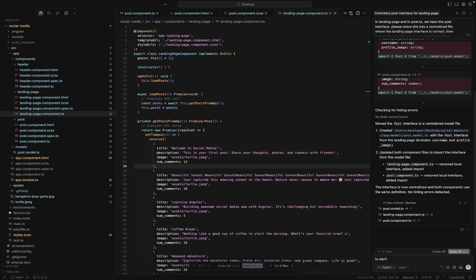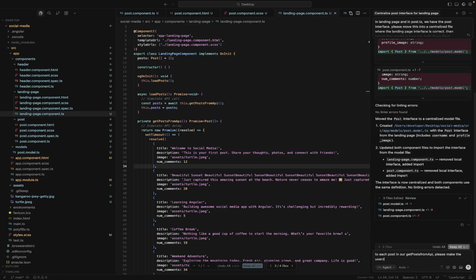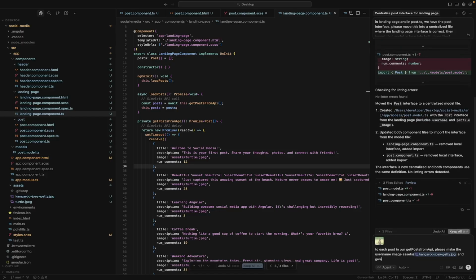So to each post in our get posts from API, please make the username image assets kangaroo and give each a username.